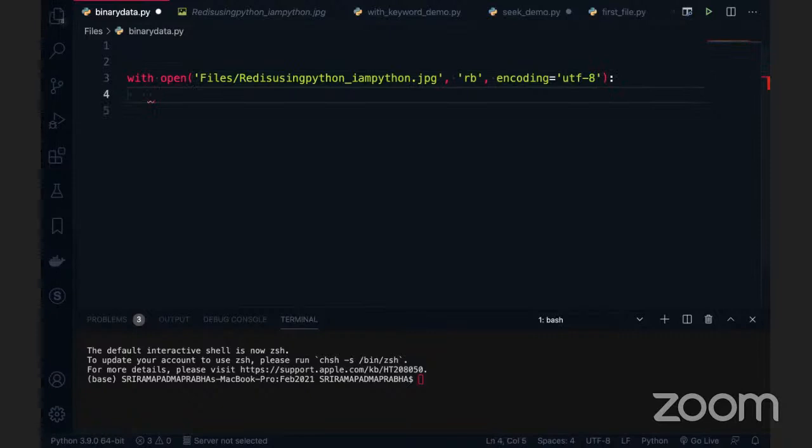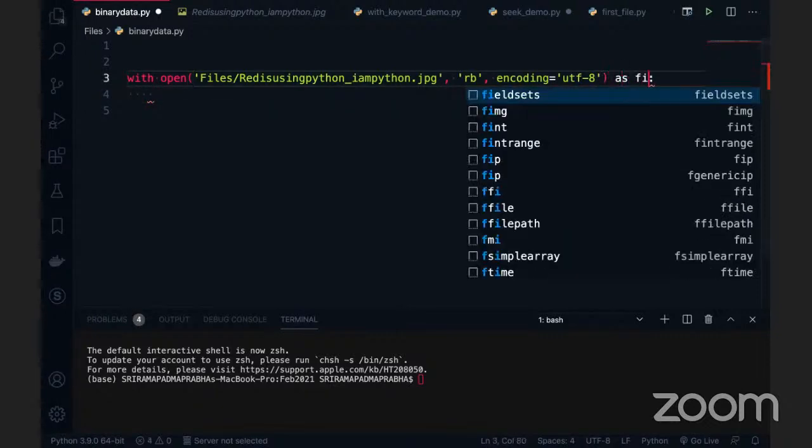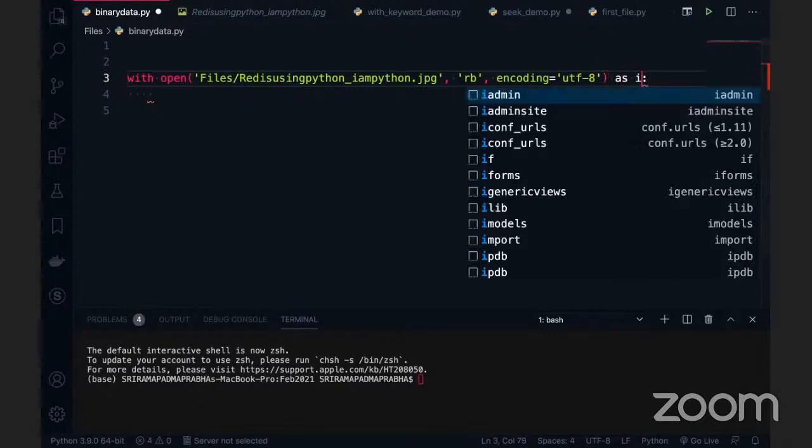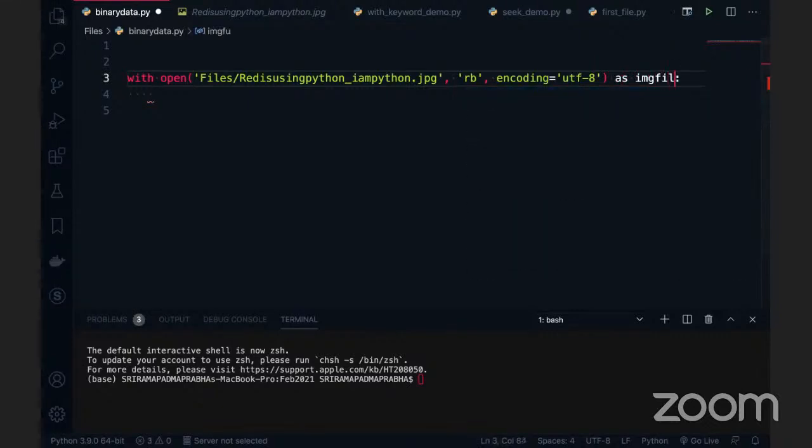We are opening the file, so we can give the alias name as file or as image file. Then I want to print image file dot read.